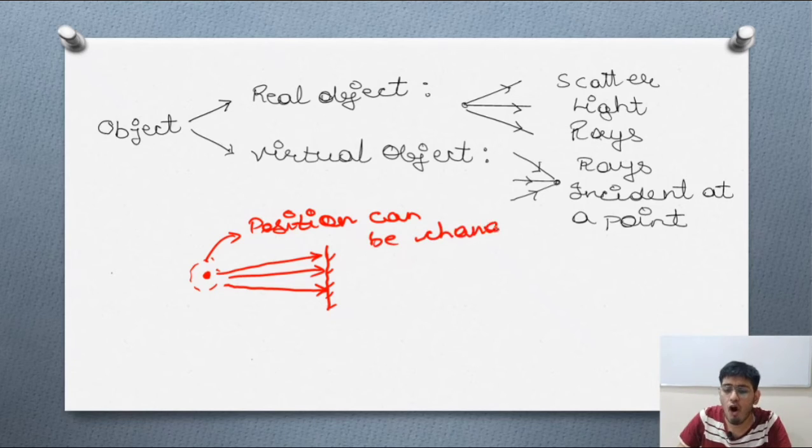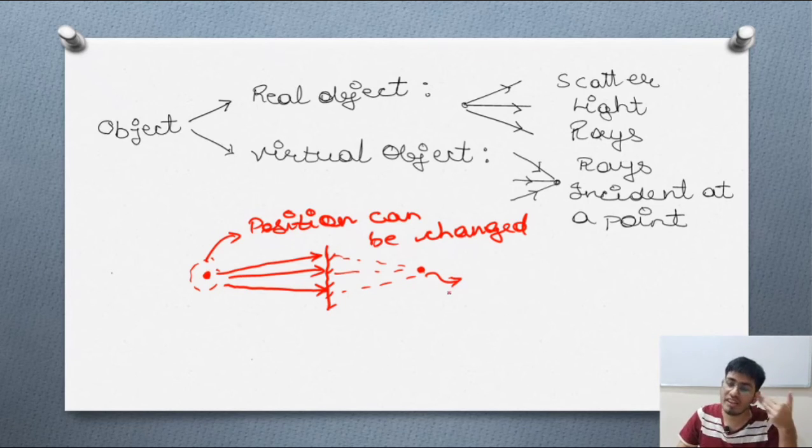Now, what is a virtual object? What you are doing is a simple thing: though this thing was present over here, you are getting the image over here. The image is getting formed over here, but you want to deal with this image. You want to consider this image as an object. So you can consider this image as an object also, and you can name it a virtual object.